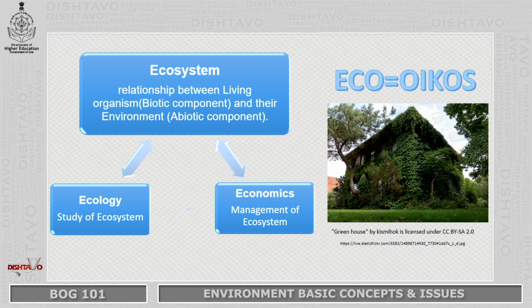So everything that we study, my dear friends, is connected to environment. It is connected to ecosystem. And that is how we have this beautiful house. It is our own home. It has everything. It has life in it. It has greenery in it. And inside that house, we are there. This greenhouse is an environmental house. We can say that our home, we need to understand it and we need to manage it.